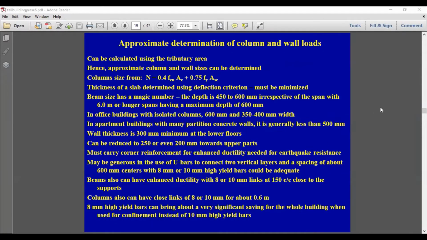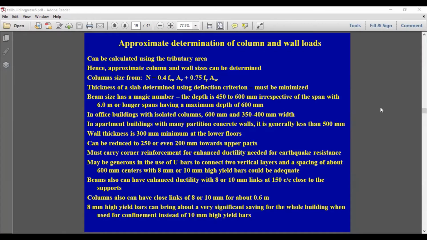So to create a 3D model, as we discussed earlier, first you have to start with some member sizes. You have to start with member sizes. So how do you calculate the member sizes approximately? That is the first question you have to ask.